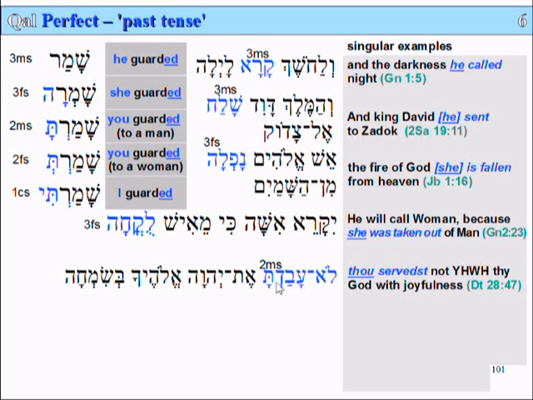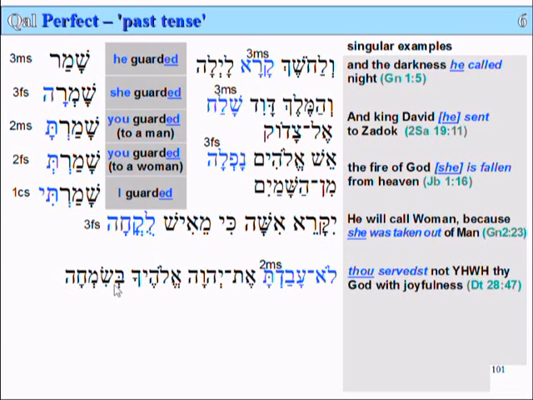Okay, lo avadta et Yahweh, the Lord, Yahweh, Elohecha, your God. So there's the pronominal suffix, the cha at the end of Elohe, meaning Elohecha, your God. Besimcha, with joy. Have you heard of Simcha Torah?